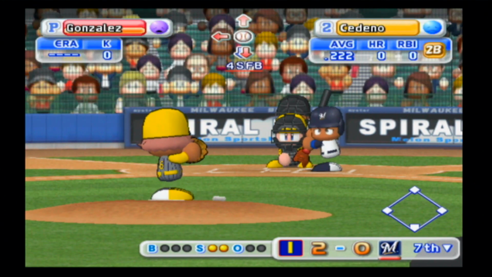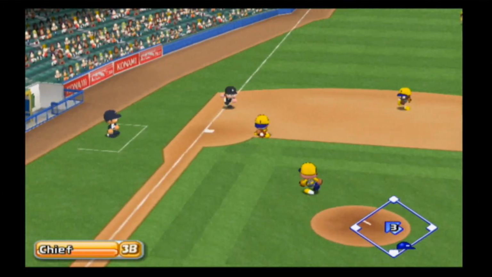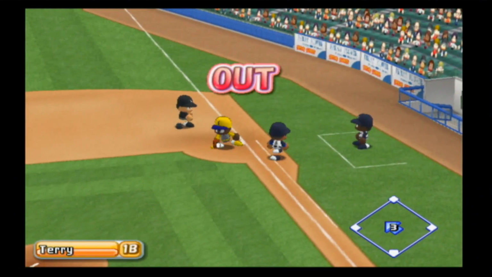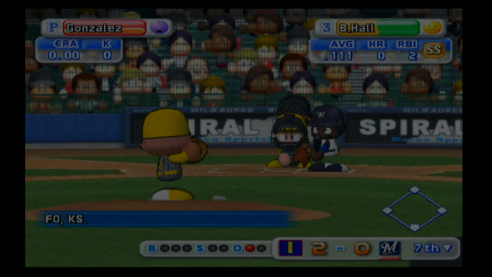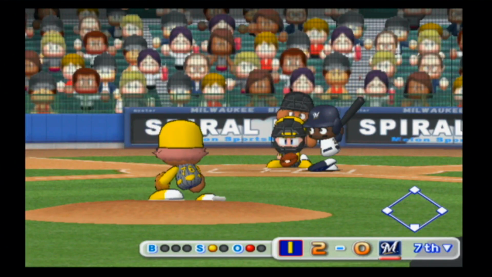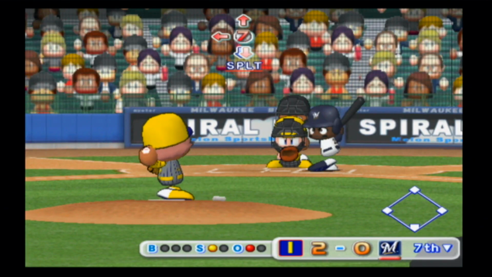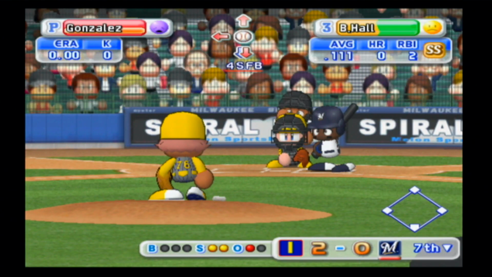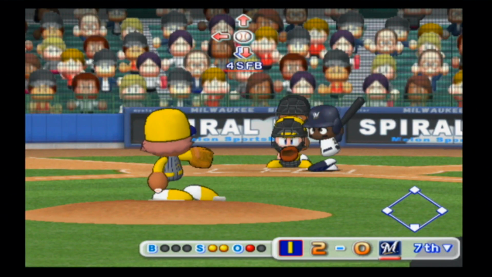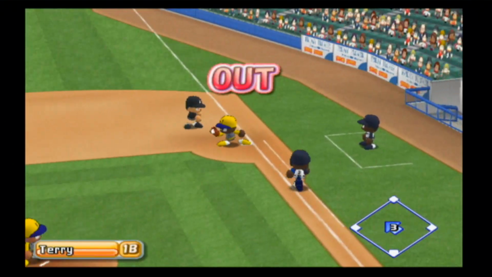Cedeno, 0 for 1. He had a sac bunt in his last at-bat. This routine ground ball to third. One down. Here comes Hall. Yeah, Bill Hall, who is 0 for 2 today. First pitch is called a strike. Swing and a miss, makes it 0-2. Ground ball to short this time. Kester over to first. 2 down.